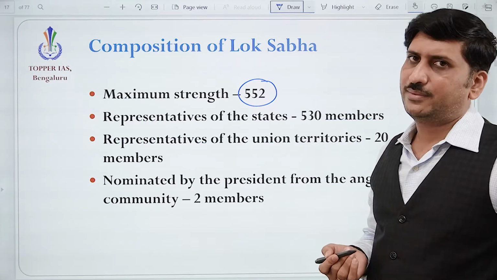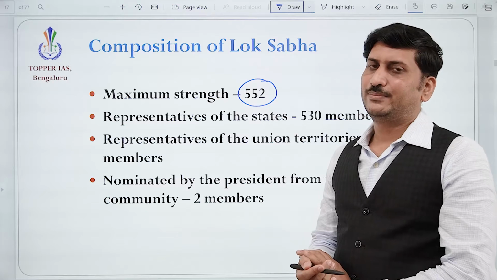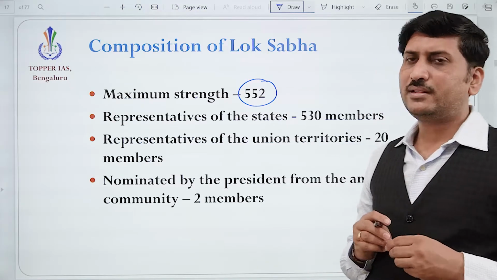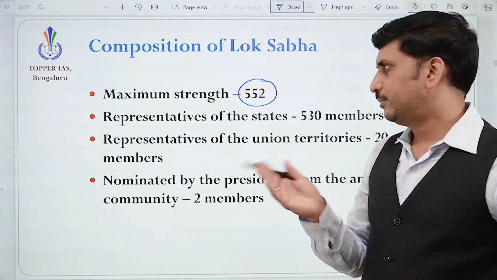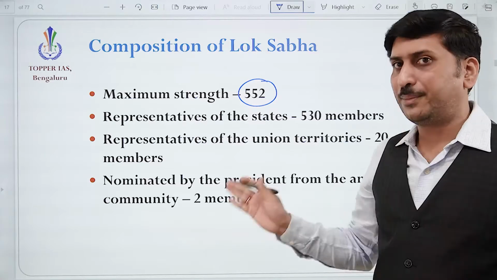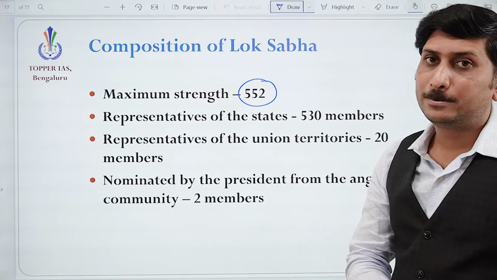Again the question comes. So why is the present strength less? In the previous Rajya Sabha question, the same question when I asked, the reason is some union territories are not represented. How about Lok Sabha?